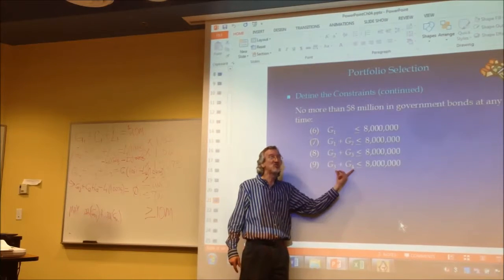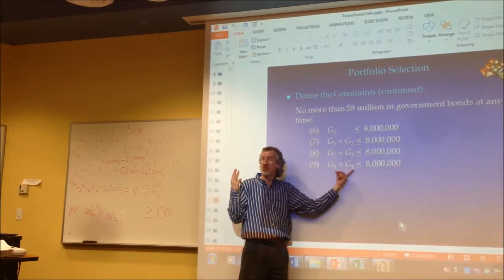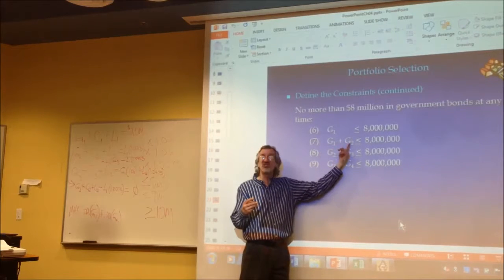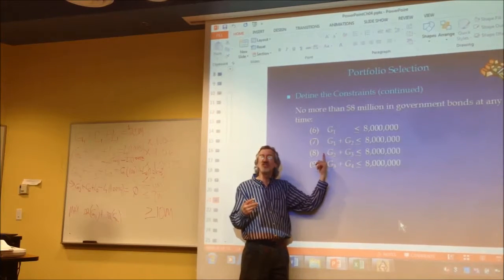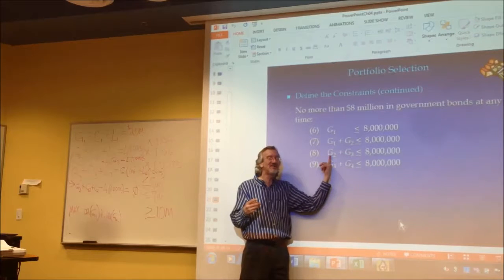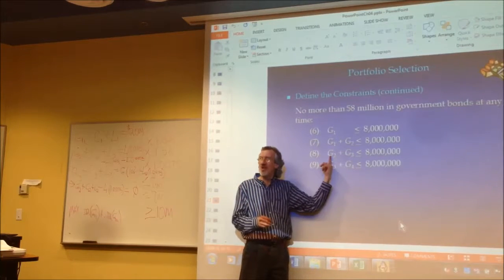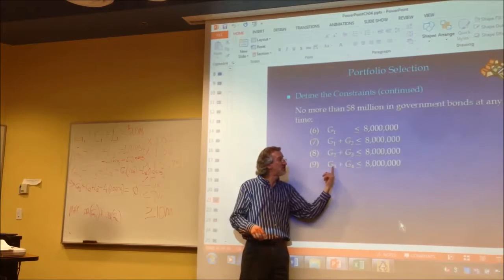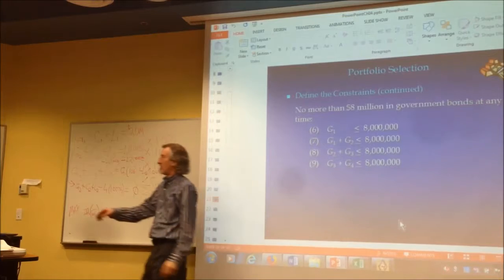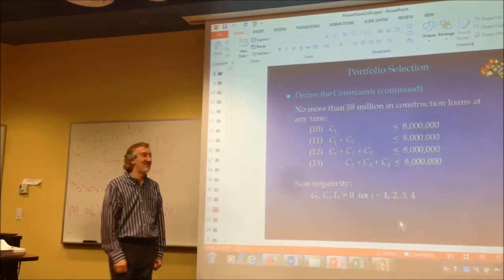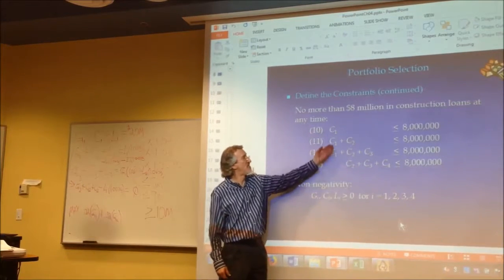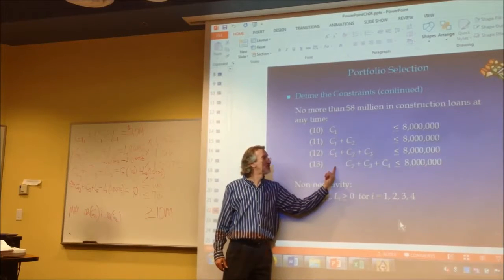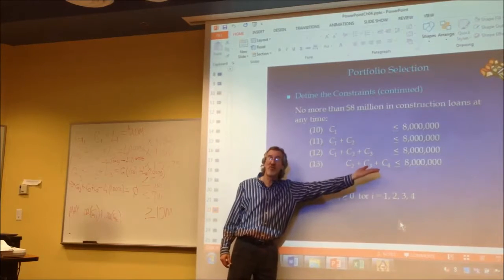Picture this now for the construction loan, because that's a 3-month maturity. Of course, there's going to be C1 less than or equal to 8 million, C1 and C2 less than or equal to 8 million, but here's going to be C1, C2, C3 because it's a 3-month commitment. It won't mature yet. Here, C1 will finally be gone because it matures. You'll have C2, C3, and C4 less than or equal to 8 million, and it looks like that. There's C1 the first month. There's the second month. The 3rd month is all of them. C1 finally matures, it's gone, but you still have 2, 3, and 4. It can't be more than 8 million.